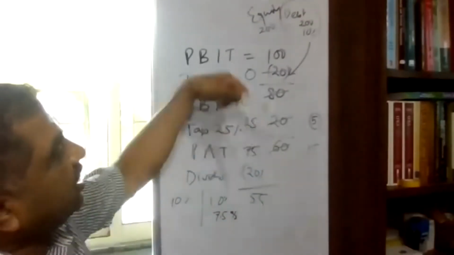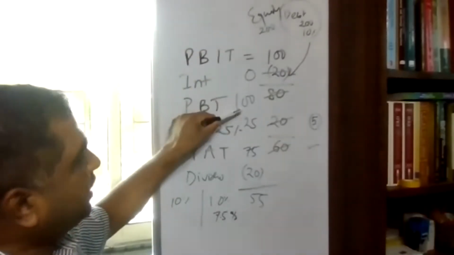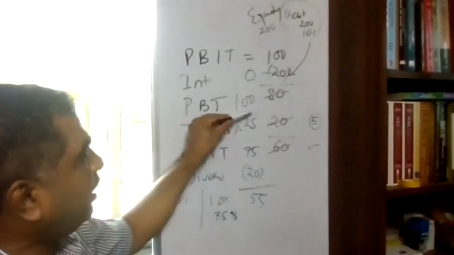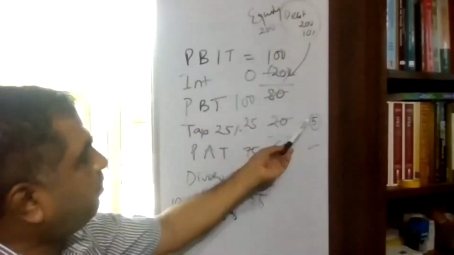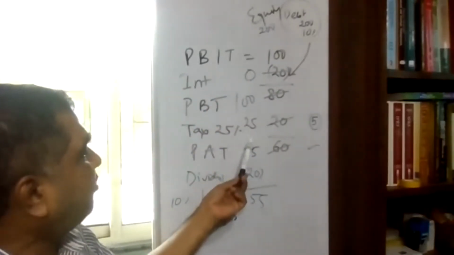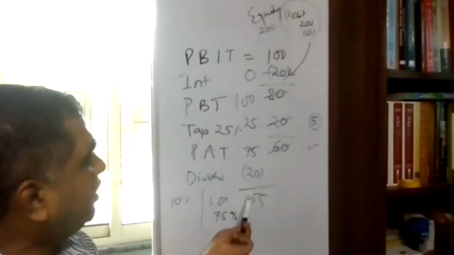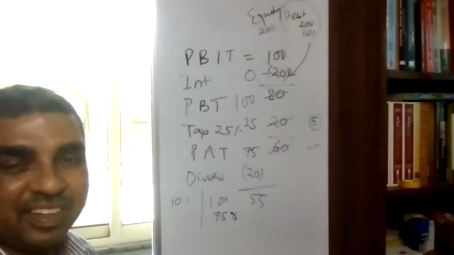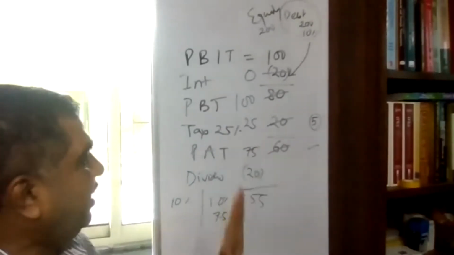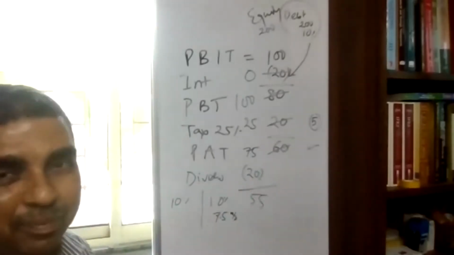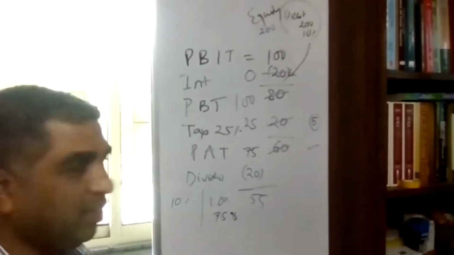On the other hand, let us say instead of taking debt, the company is going for equity. Interest will be 0. Profit before tax will be 100 rupees. Tax has to be paid 25. So 25 rupees tax has to be paid, whereas in case of debt, we are paying tax 20 rupees. And profit after tax will become 75. Let us say the same dividend 20% the company is paying, then 55 rupees will be the value addition in the company's wealth. Okay, now you have seen in case of debt, value addition is more, 60 rupees, 5 rupees more. And in case of equity, value addition is 55.